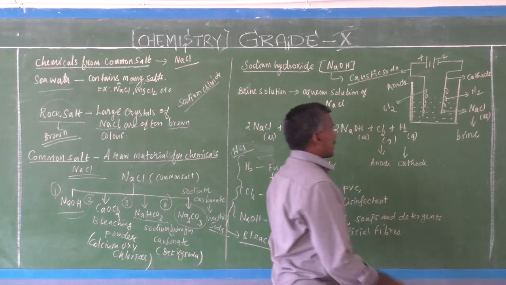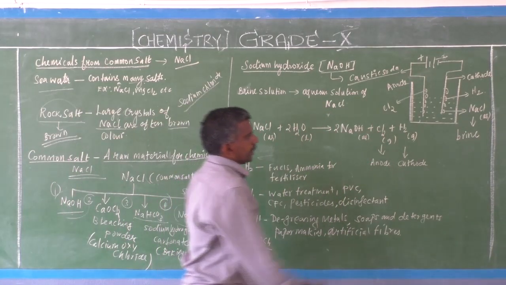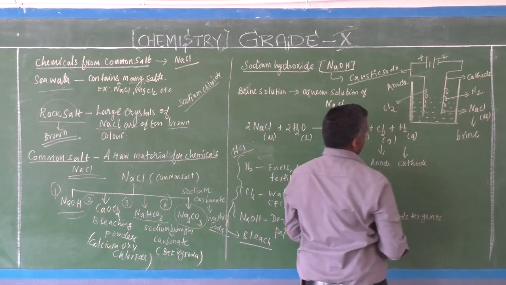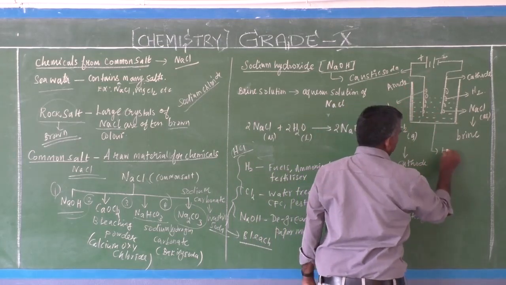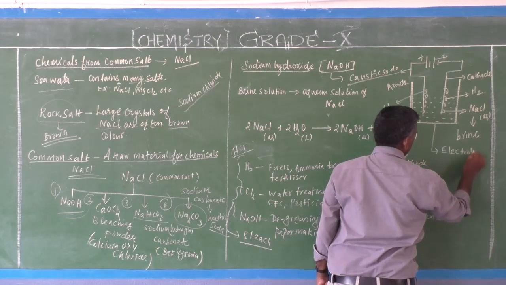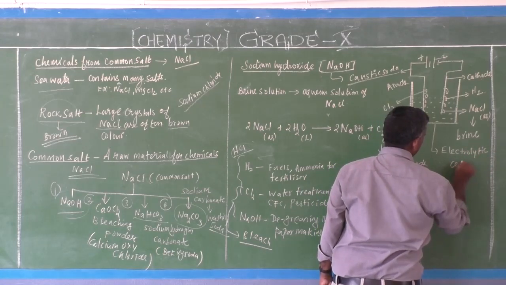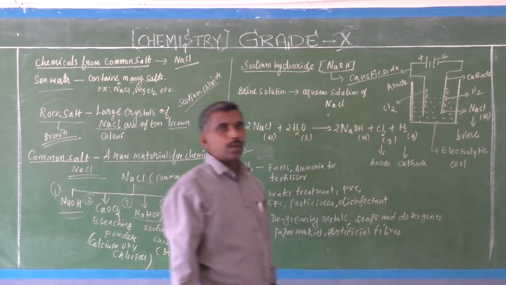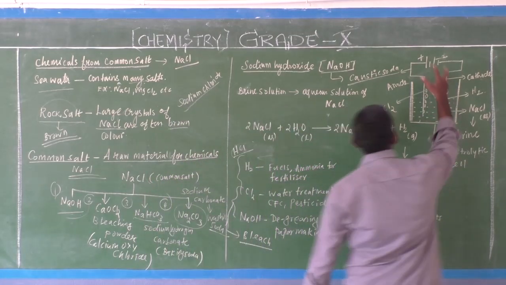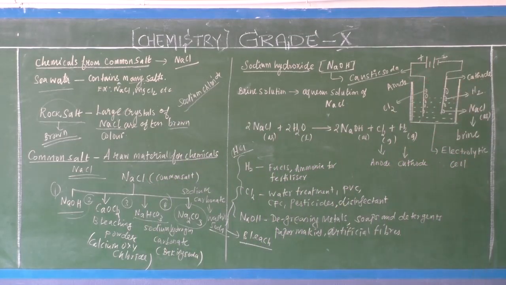Okay, one activity, one experiment. You take an electrolytic cell, or any vessel, and fill it with an aqueous solution of sodium chloride.